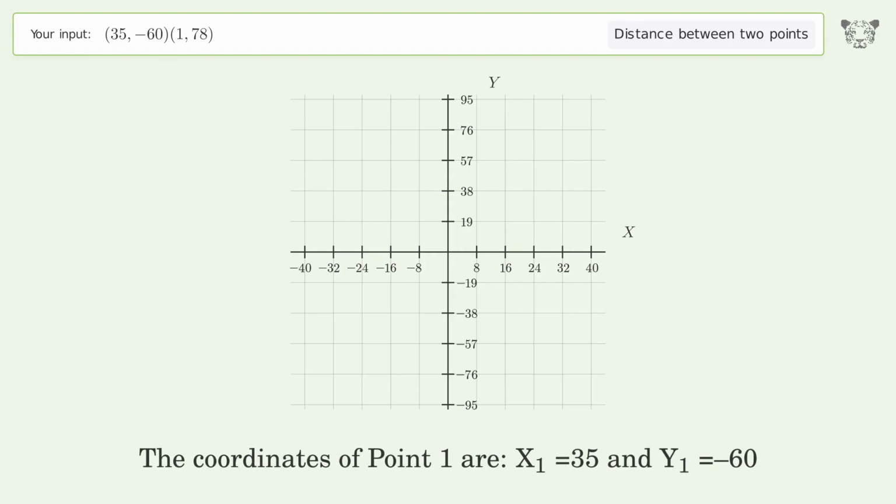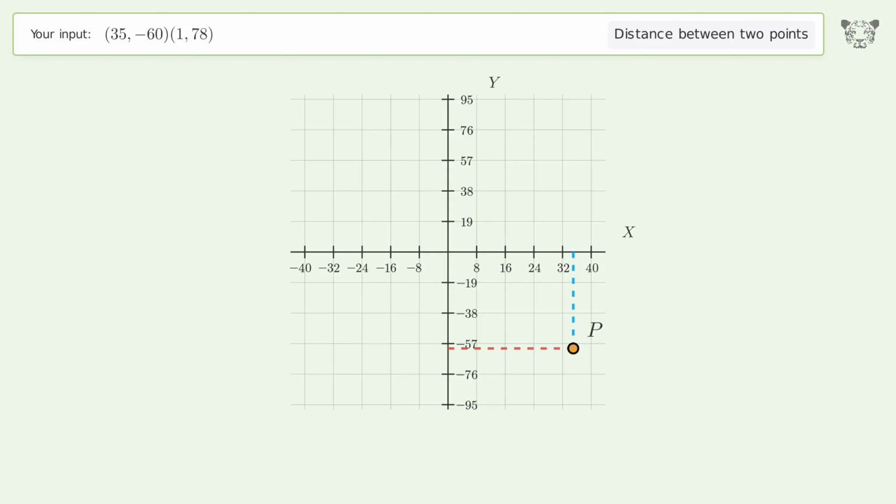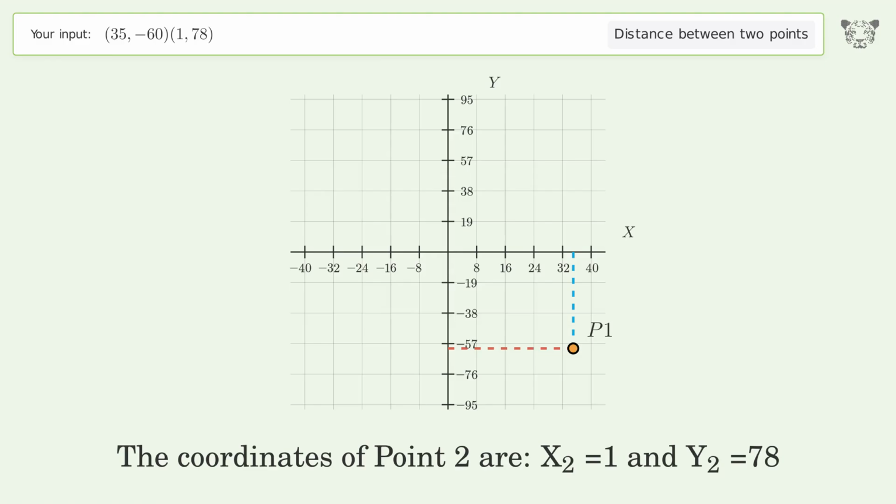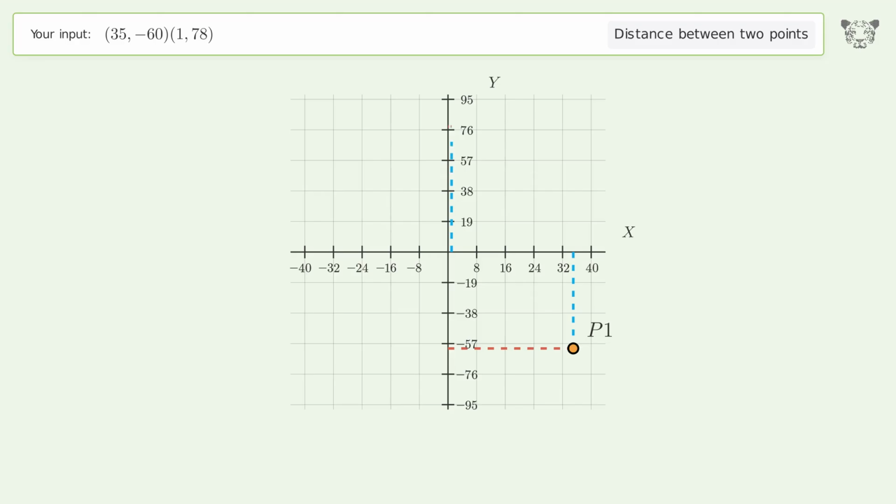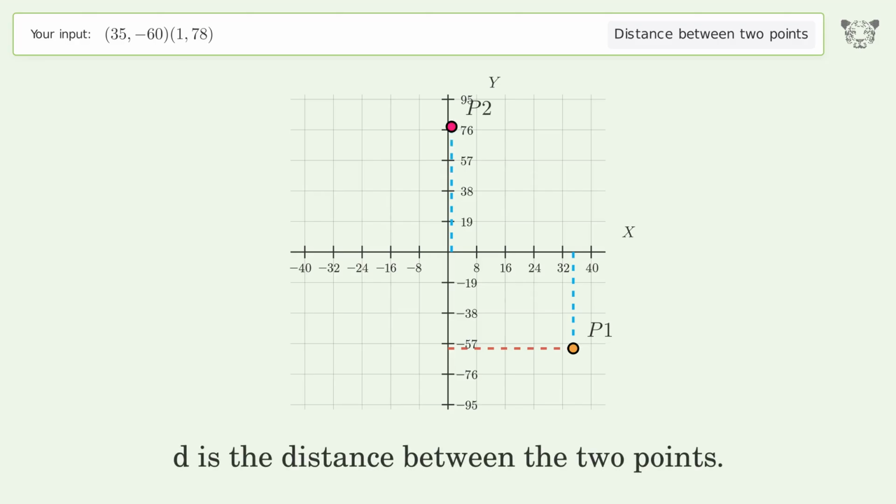The coordinates of point 1 are x1 equals 35 and y1 equals -60. The coordinates of point 2 are x2 equals 1 and y2 equals 78. D is the distance between the 2 points.